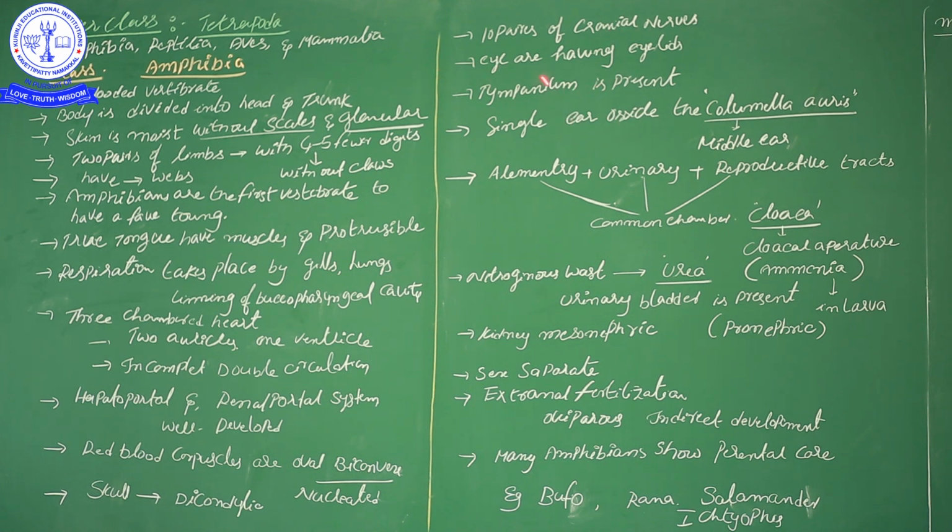I think this character is similar to Pisces. Fishes also have only 10 pairs of cranial nerves. So sometimes in NEET, they will ask what type of questions, which character is similar in both Pisces and amphibian characters. So 10 pairs of cranial nerves is a similar character in both amphibians and Pisces.